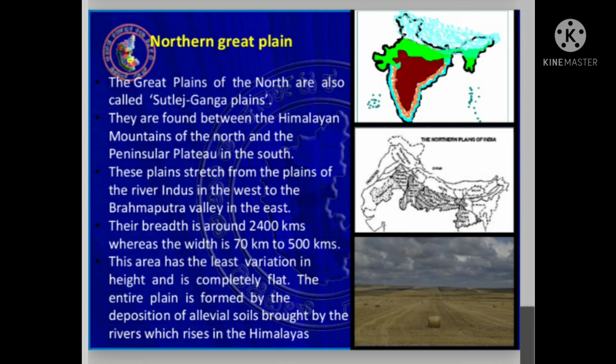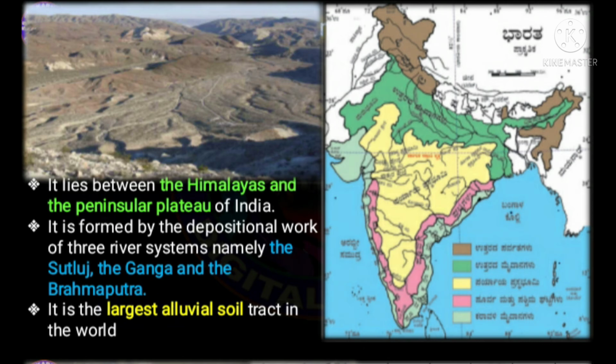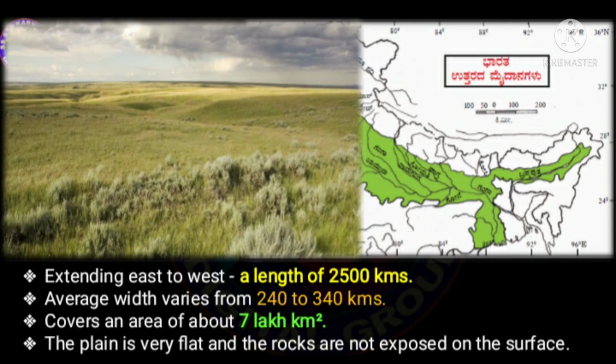It lies between the Himalayas and the Peninsula Plateau of India, and these plains are formed by the deposition work of the three river systems. The three rivers, that is the Satluj, the Ganga, and the Brahmaputra. As they flow, they carry along with it large deposits of alluvial soil. That is from the east to west, a length of 2500 kilometers of area, the alluvial soil is deposited.